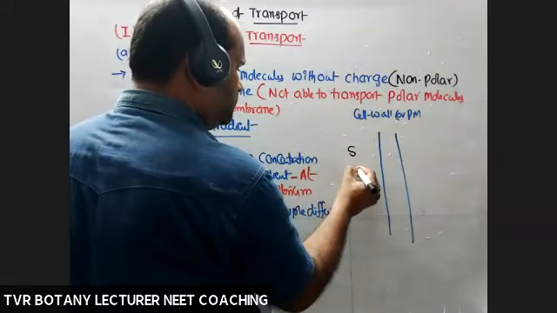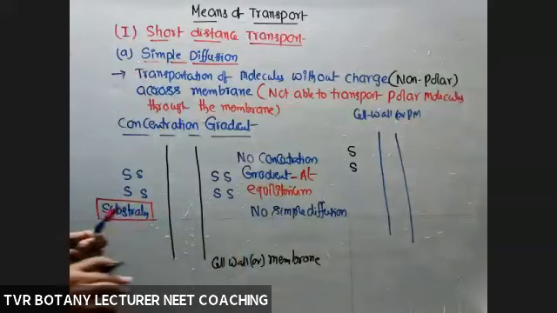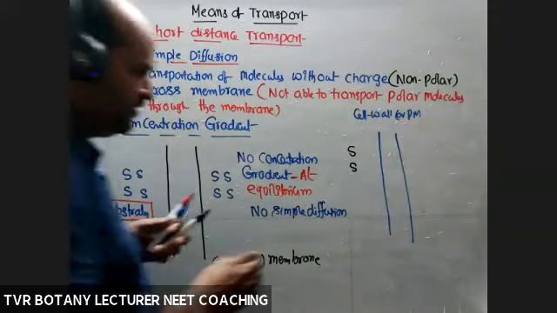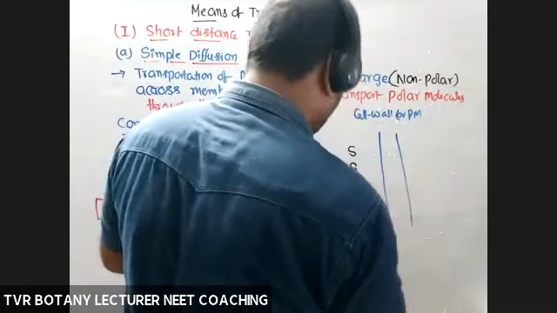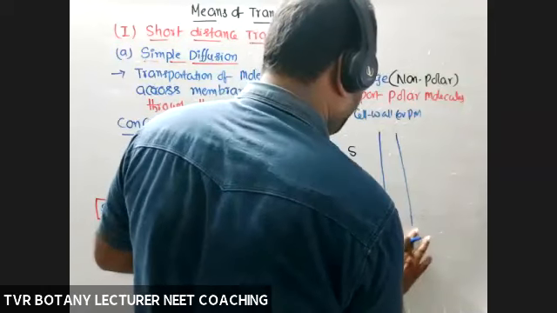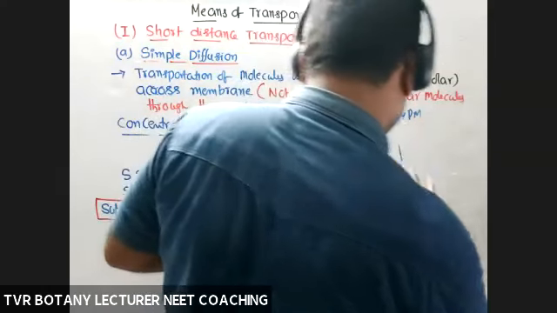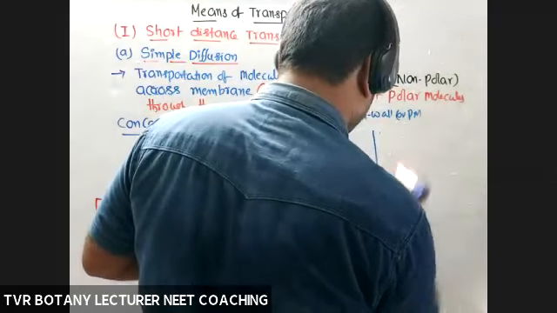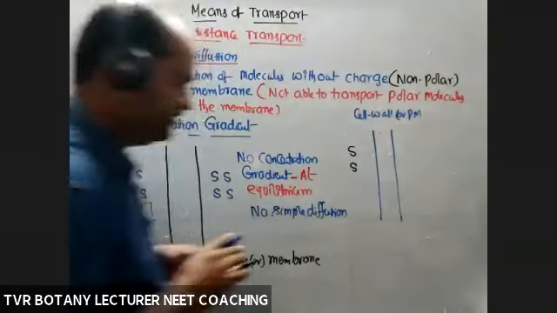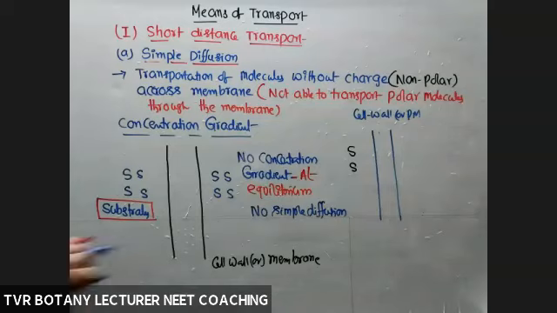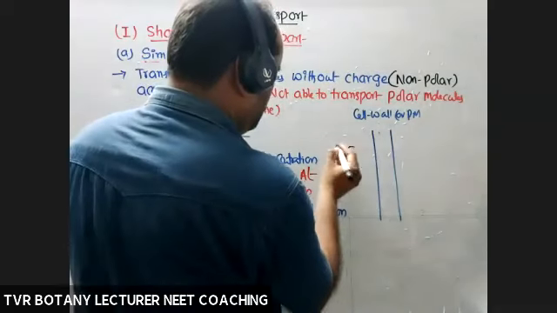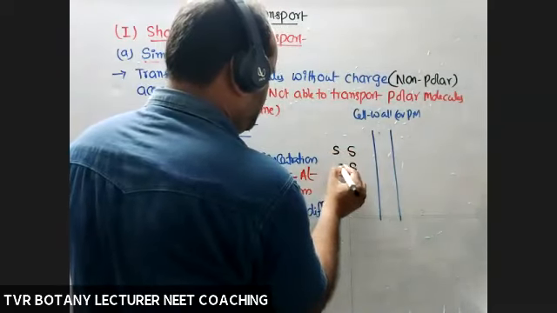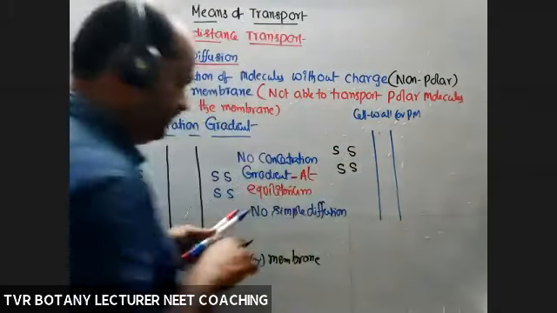Substrate, 2 molecules are substrates. Wait. Here I'm taking 4 molecules. Sorry. 1, 2, 3, 4.